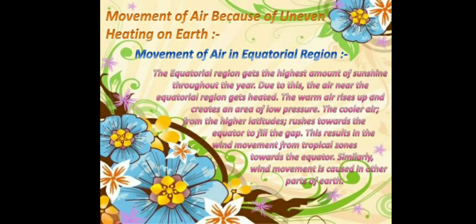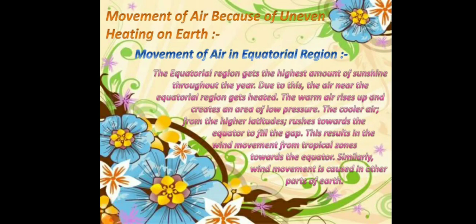Now let's understand the movement of air because of uneven heating on Earth. The equatorial region gets the highest amount of sunshine throughout the year. Due to this, the air near the equatorial region gets heated. The warm air rises up and it creates an area of low pressure.